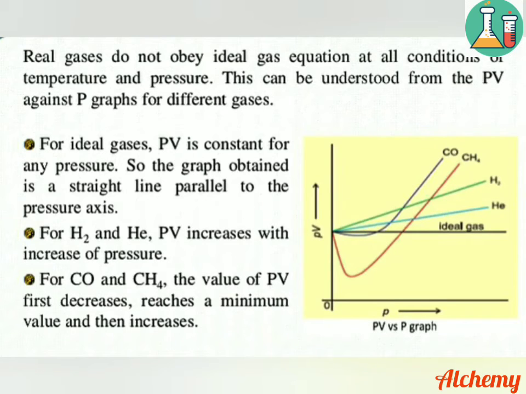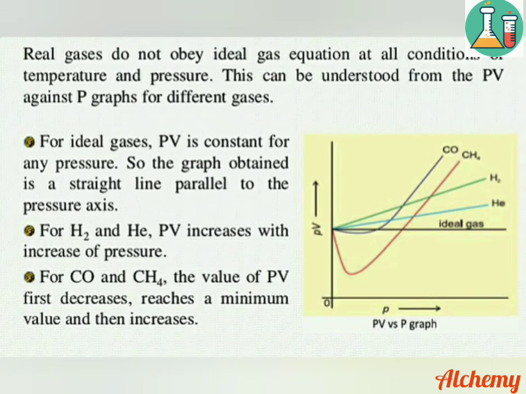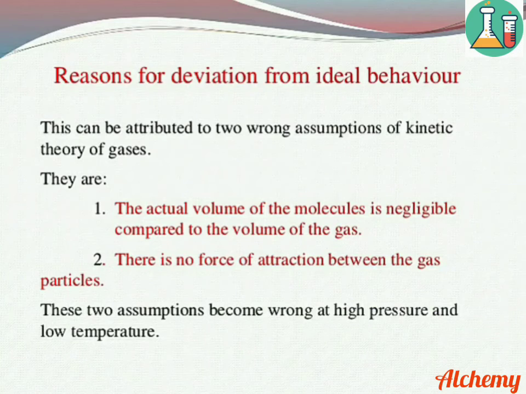Real gases do not obey the ideal gas equation at all conditions of temperature and pressure. This can be understood from the PV versus pressure graph for the different gases. For ideal gases, the product of pressure and volume is a constant for any pressure. So the graph obtained is a straight line parallel to the pressure axis. But for real gases like hydrogen and helium, the pressure volume plot increases with increase in pressure. Similarly, for the real gases like carbon monoxide and methane, the value of PV first decreases, reaches a minimum, and then increases.